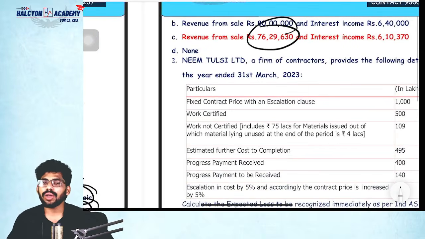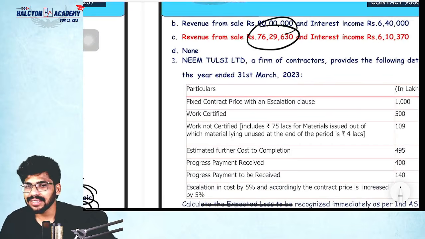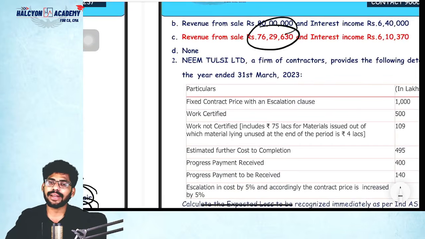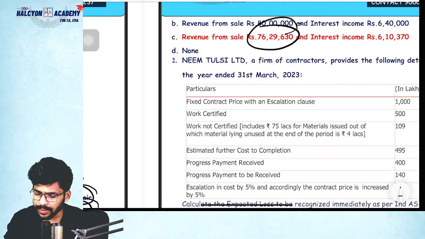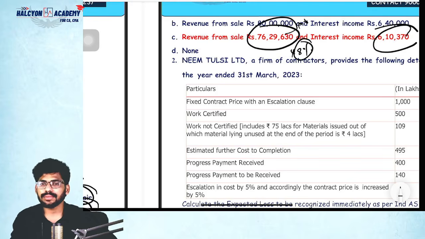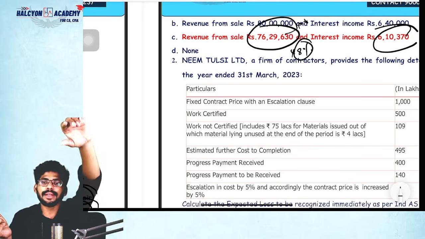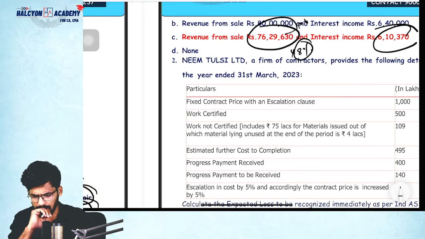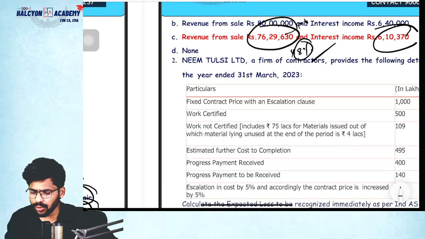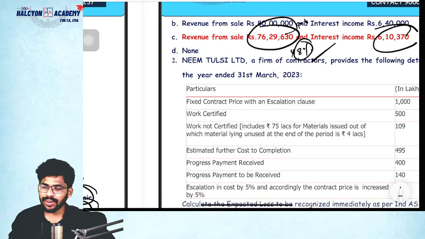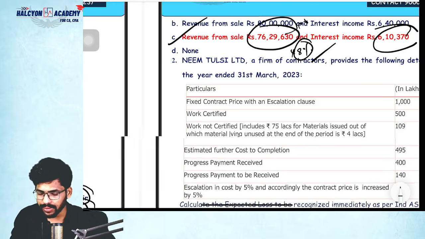Okay, so then what is the interest income? Basically interest income will be calculated on this amount only, correct or not? So into 8%, simply we can calculate. How much? 6,10,370. Sir, in Index 109 we have discussed a lot of problems, right? So the amount is 6,10,370. That is the interest income. Simple question, right? Yes, very simple question, guys.